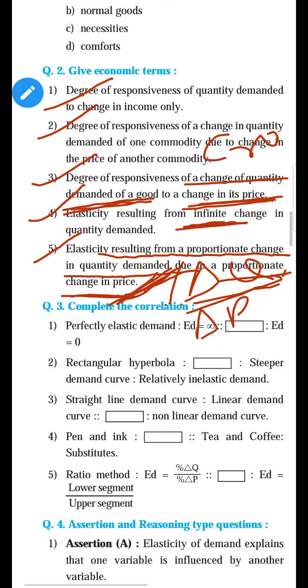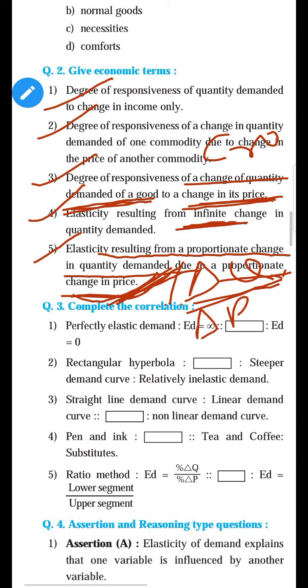So you can say ratio method or price elasticity of demand, because in the ratio method we use the formula of price elasticity of demand. Remember, students, you can recall the formula of price elasticity of demand. The formula of price elasticity of demand is delta Q upon delta P into P upon Q. And what is the formula of the ratio method?